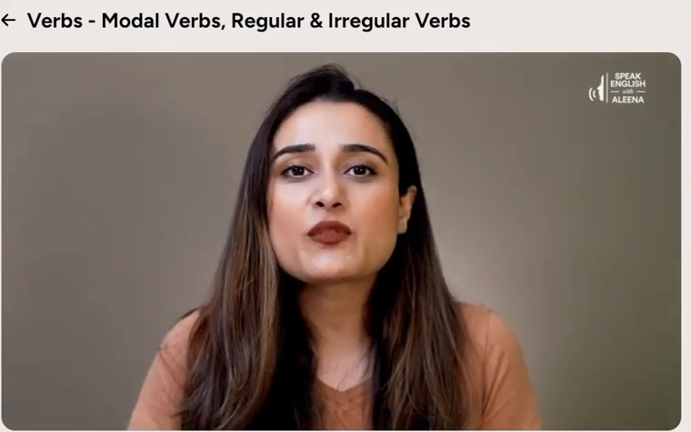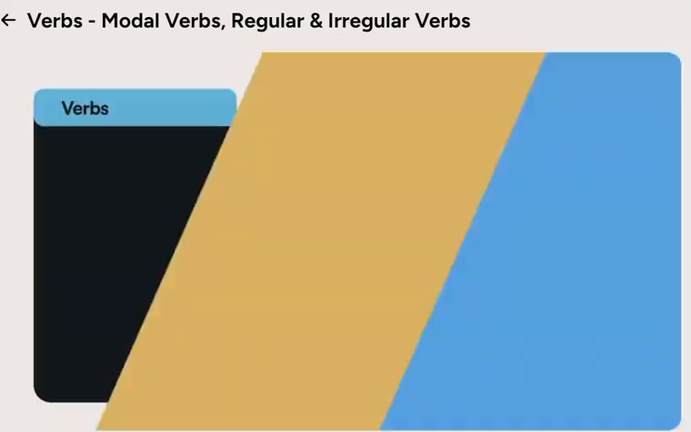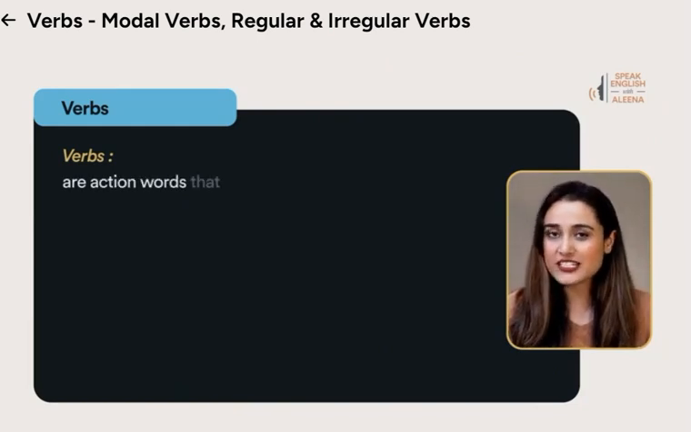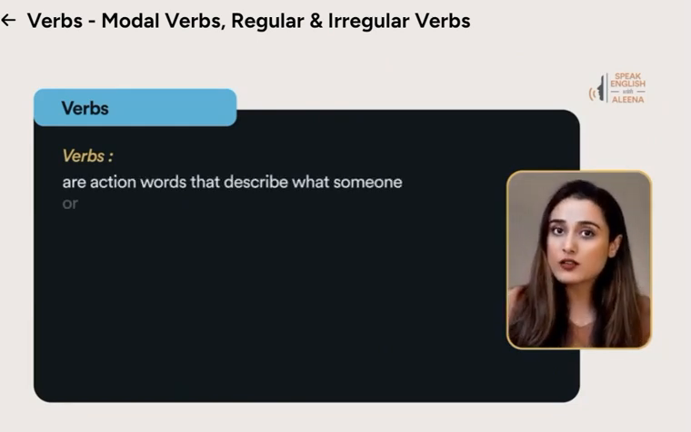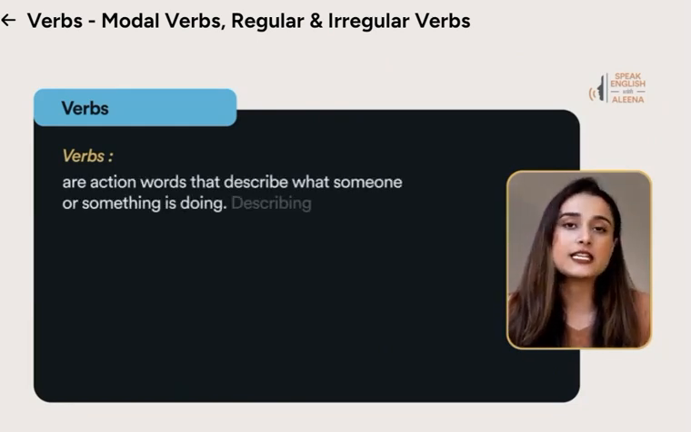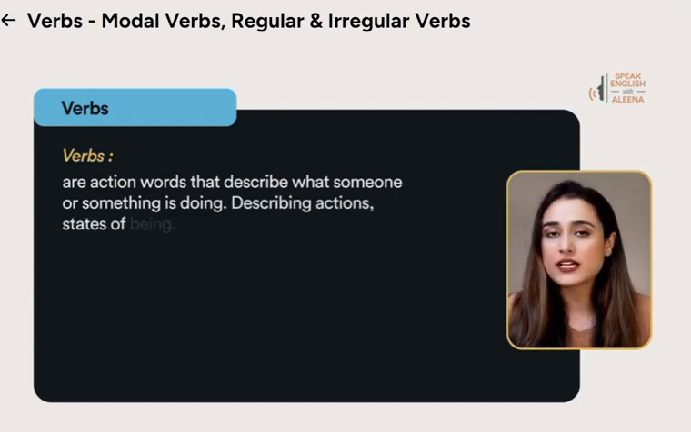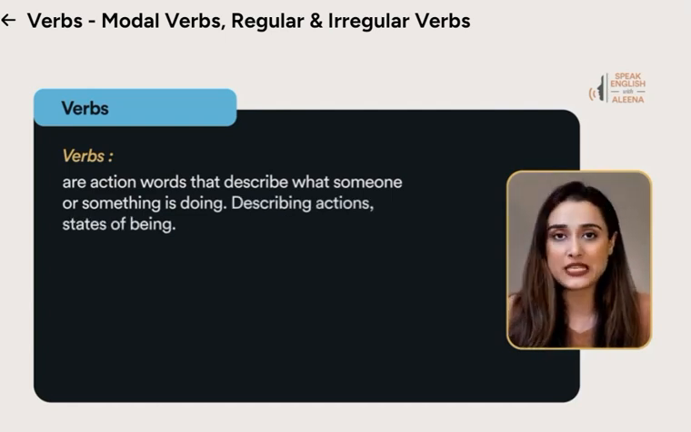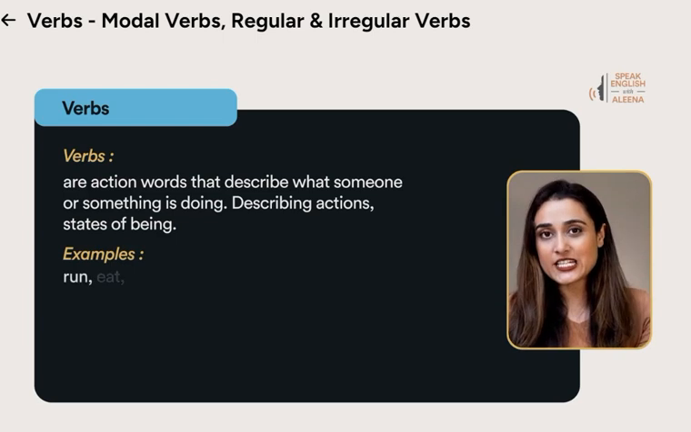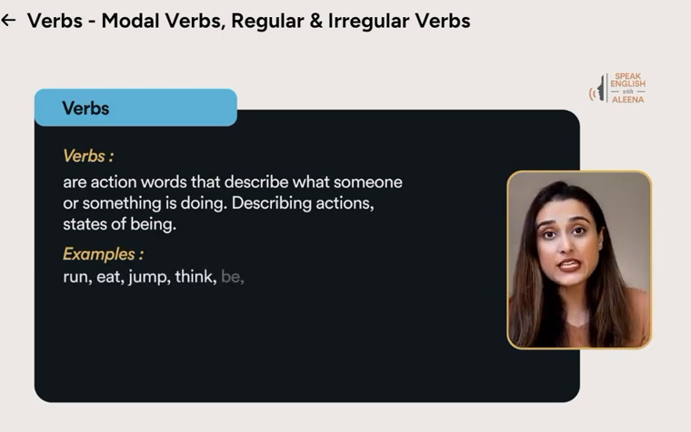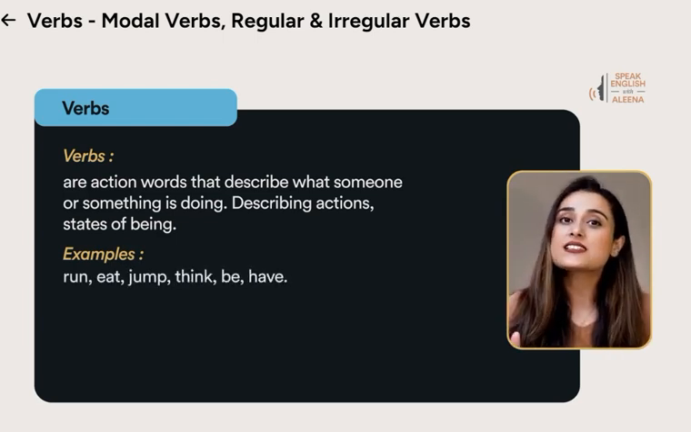Okay, so let's start with the basic definition of verbs. Verbs are action words that describe what someone or something is doing. It tells about the action, it describes the state of being. Words like run, eat, jump, have, be, think, all these are verbs.